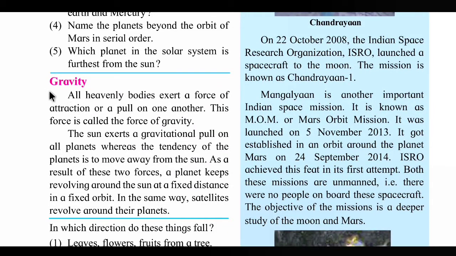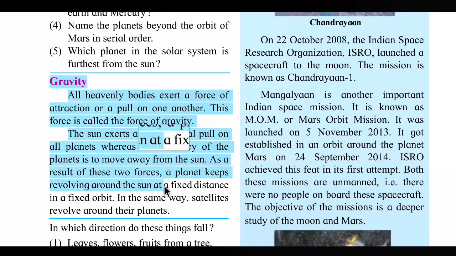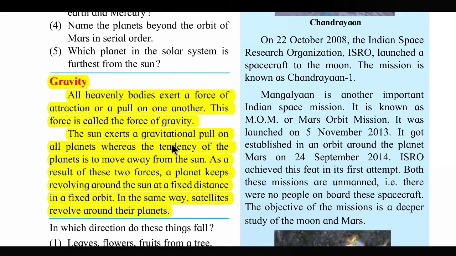Now let's see, students, our next topic, that is gravity. All heavenly bodies exert a force of attraction or a pull on one another. This force is called the force of gravity. The sun exerts a gravitational pull on all planets, whereas the tendency of the planets is to move away from the sun. As a result of these two forces, a planet keeps revolving around the sun at a fixed distance in a fixed orbit. In the same way, satellites revolve around their planets.